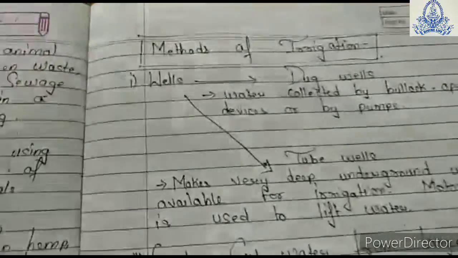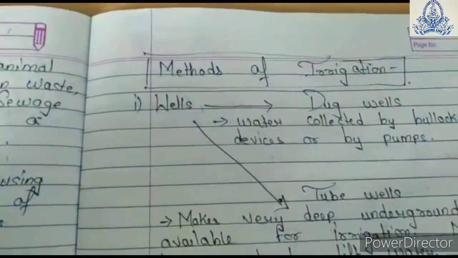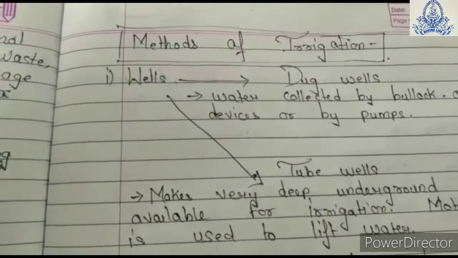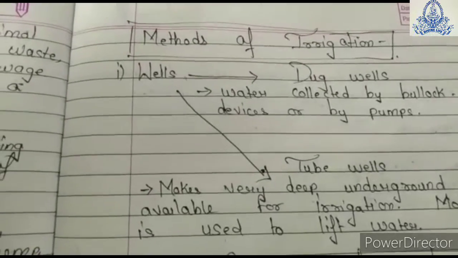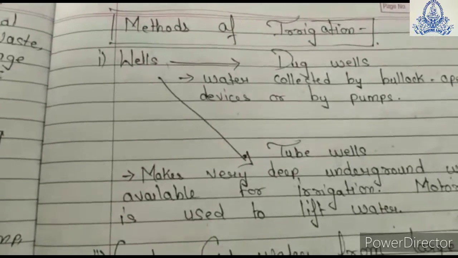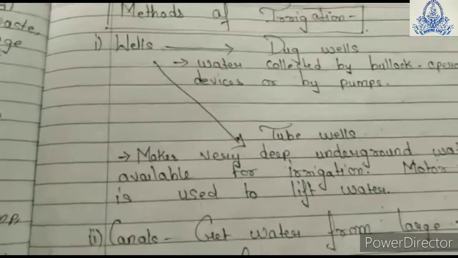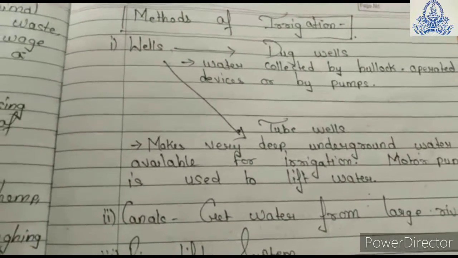Now let us start with the methods of irrigation. What do I mean by irrigation? Irrigation is nothing but supplying water to the crops. First method is well. Wells are of two types. First is dug well, another is tube well. Dug well. Here the water is collected by bullock-operated devices or by pumps.